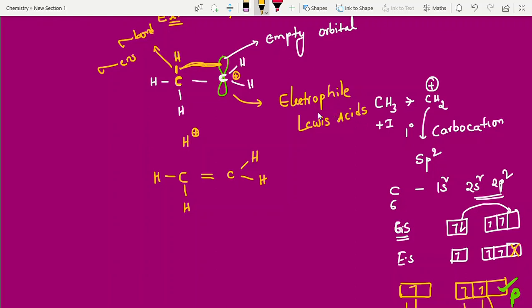These are all very important competitive points, students. Many topics depend on hyperconjugation. If you don't have command of hyperconjugation, organic chemistry feels very difficult, not only in the next step but from the first step itself. Try to understand what I am trying to say and make a note.